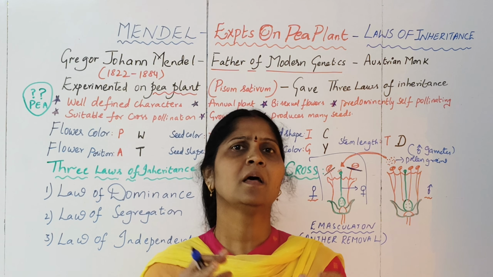You can see here in the flower color, the purple color was dominant over the white color of the flower. And for the position of the flower, axial position was dominant over the terminal position. When you talk about the seed color, yellow seed color was dominant over the green seed color, and for the seed shape, round seed shape was dominant over the wrinkled seed shape.